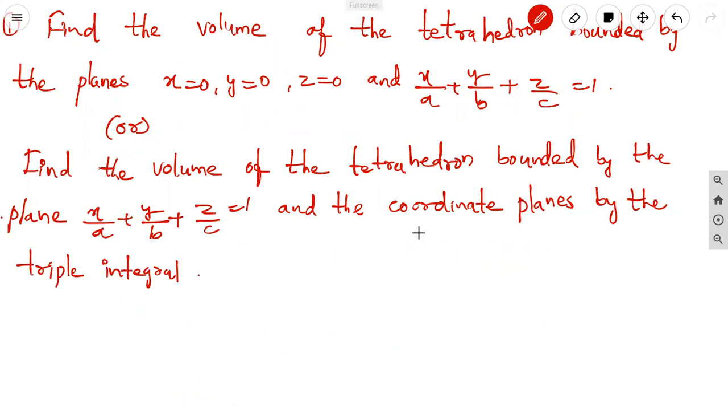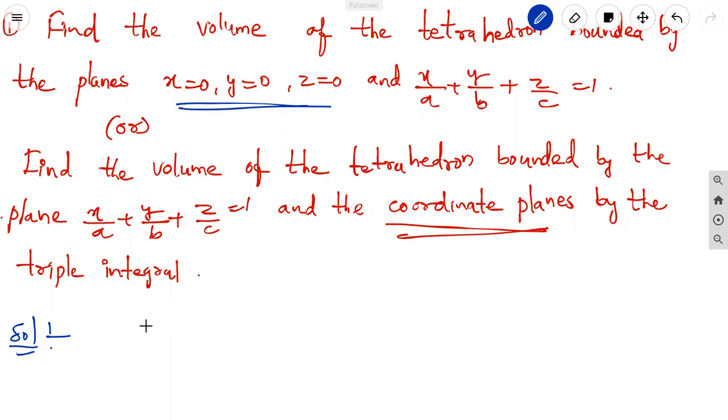Here, what are the coordinate planes? x equal to 0, y equal to 0, z equal to 0 are the coordinate planes. By the triple integral, we take the limits from 0 to some upper limit. The volume of the tetrahedron can be calculated in 2 ways: one is the double integral, another is the triple integral. The double integral means z can be changed into a function of x and y.